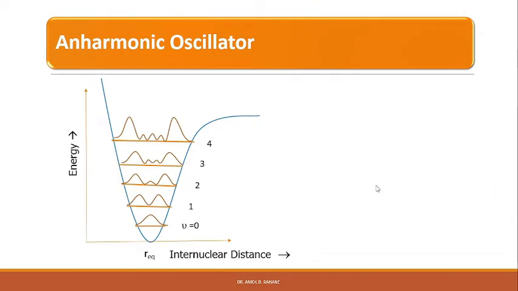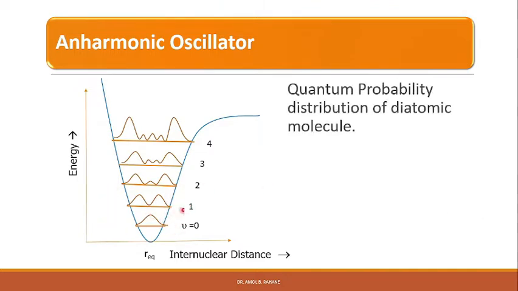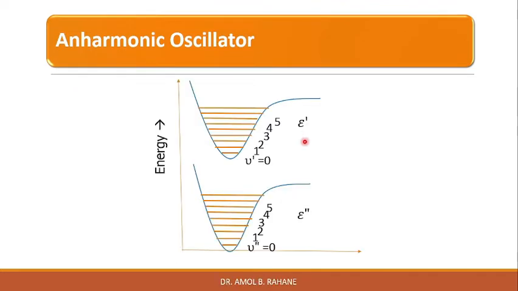We can see this behavior in the figure when we plot the probability distribution in a vibrational state against the internuclear distance. The figure shows the variation of psi square with internuclear distance, where psi is the vibrational wave function. So this is the quantum probability distribution of a diatomic molecule.